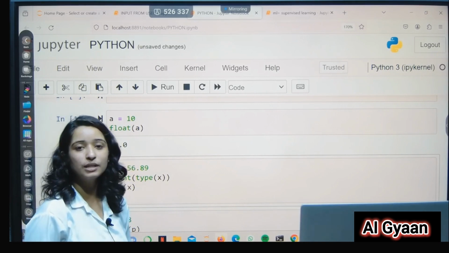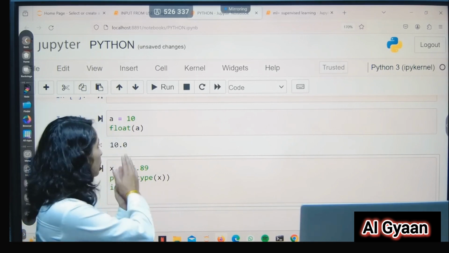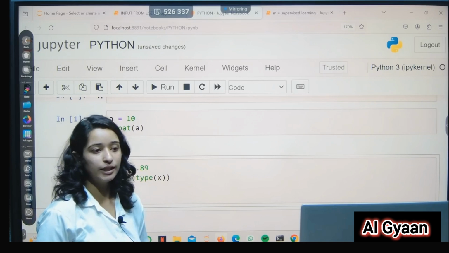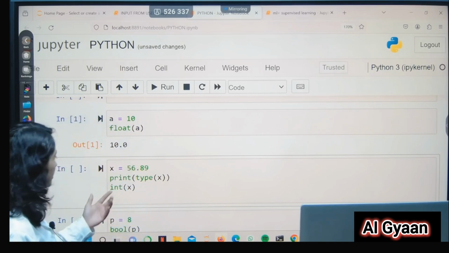Typecasting helps us convert one data type into another data type. So now let us see our second example.